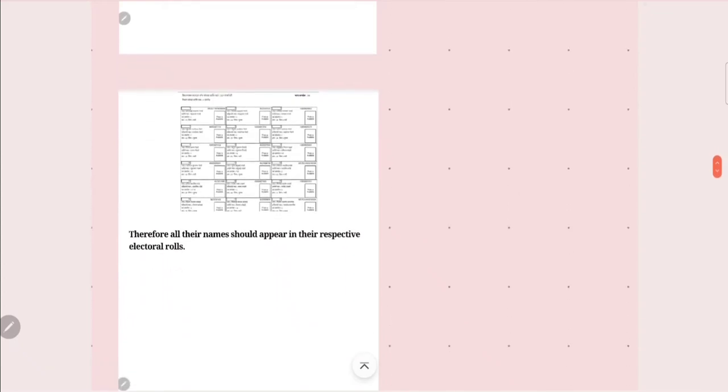This is an example about how the electoral rolls will be. If there is an election, then all the names should appear in their respective electoral rolls. This is the same thing that you have in your voter ID also.